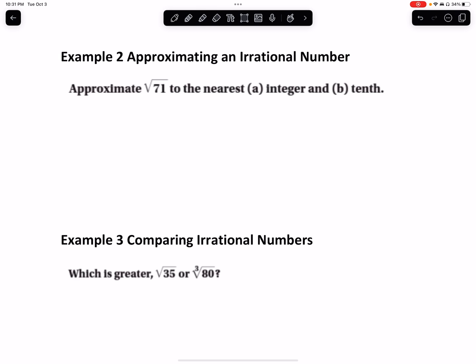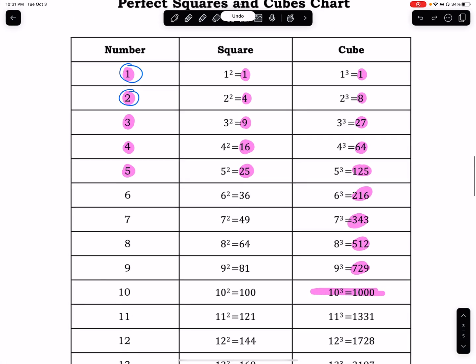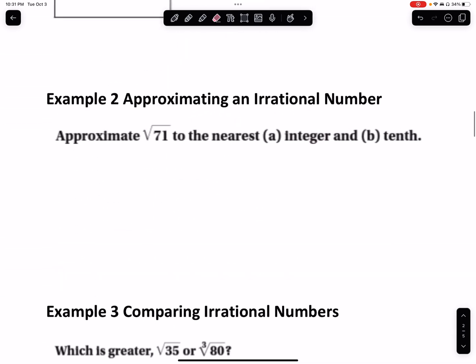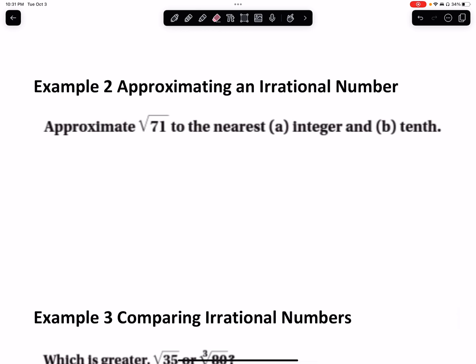So yesterday we learned about classifying numbers, irrational and rational numbers, and what an irrational number is. Today we're going to approximate irrational numbers, and we're going to go back to using this list again from yesterday. Now I'm going to clean it up a little bit since I marked on mine, but we're going to come back to that and get that out again so we can use it. So how do we approximate an irrational number? What does approximate even mean? That means we're kind of guessing, or estimating, you could say. Might want to write that down. The value of an irrational number without a calculator.